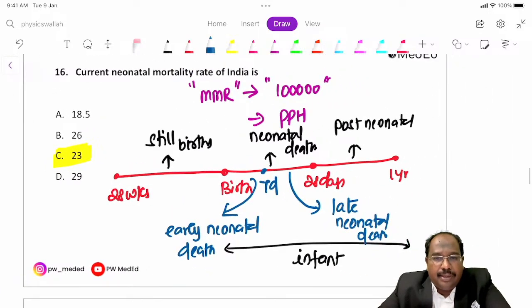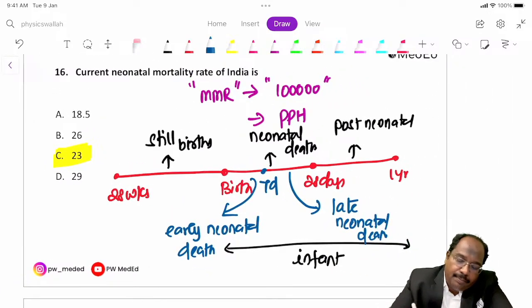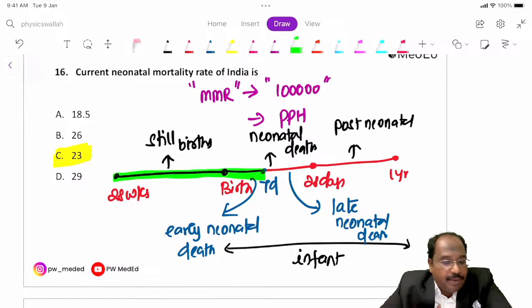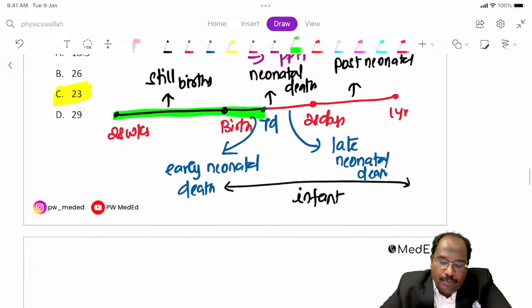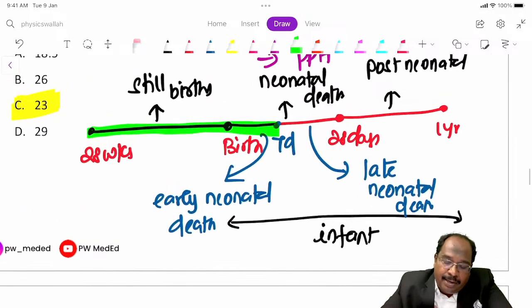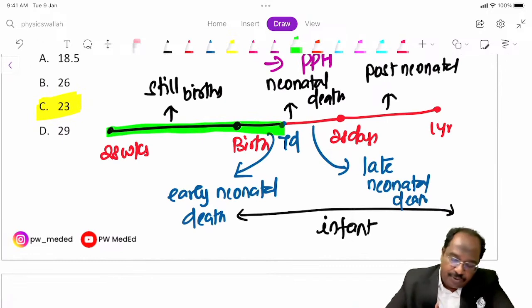Now the question is, what is the perinatal period? The perinatal period includes both stillbirths and early neonatal deaths. What are the points we should know?